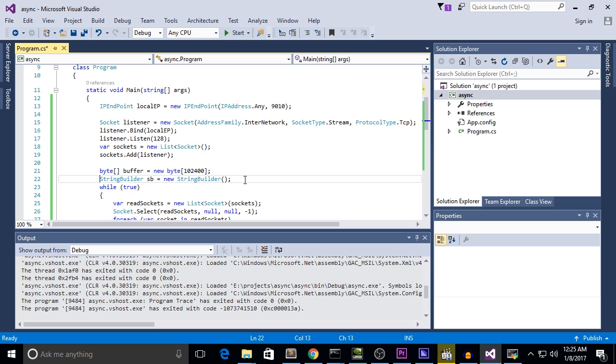And so whether it's 1k or 100k, it's pretty much the same. This value here may raise some questions. Why 102400? Why not 100k, 100? Why not any other value?